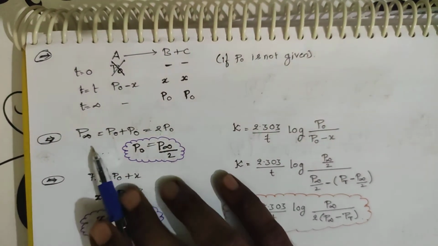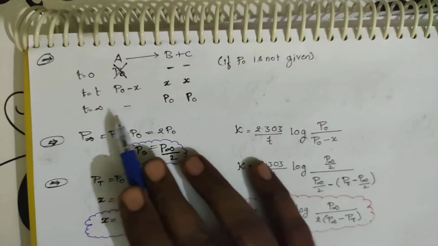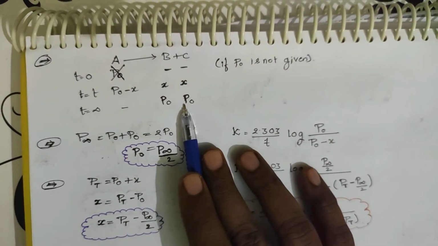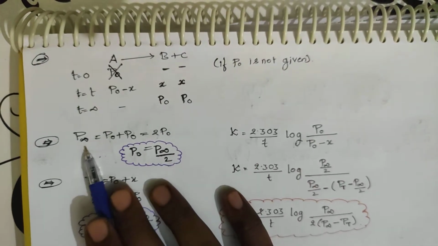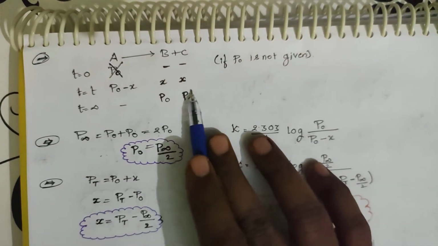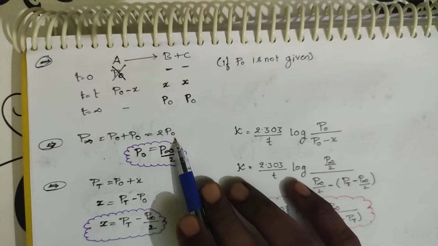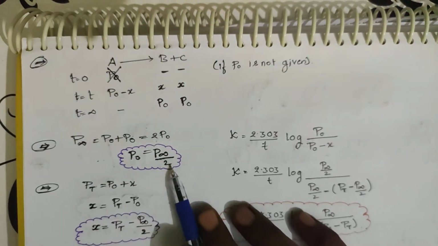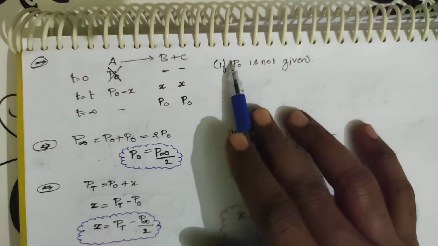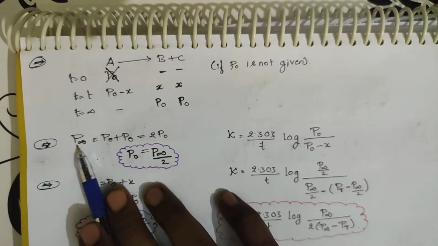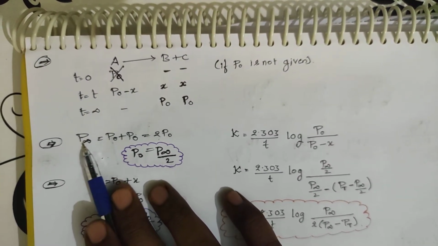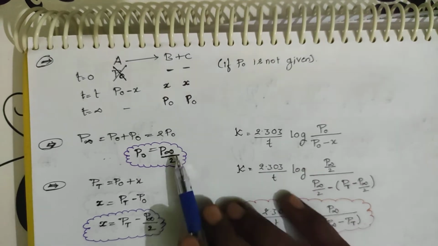What happens to P infinity? P infinity is nothing but P0 plus P0. So the partial pressure at infinite time is nothing but these two, the pressure exerted. So it will be equal to 2 P0. What is P0 now? P0 is equal to P infinity by 2. So instead of mentioning P0, he has mentioned P infinity.